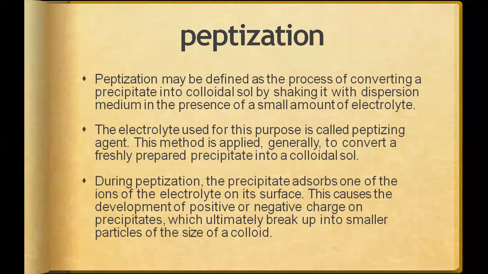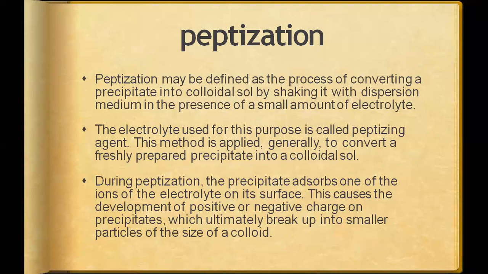During peptization, the precipitate absorbs one of the ions of the electrolyte on its surface. This causes the development of positive or negative charge on the precipitate, which ultimately breaks up into small particles of the size of a colloid. So what does the electrolyte actually do?